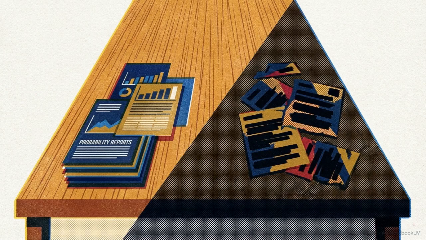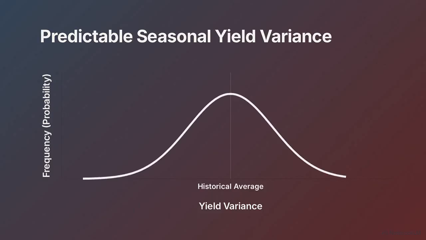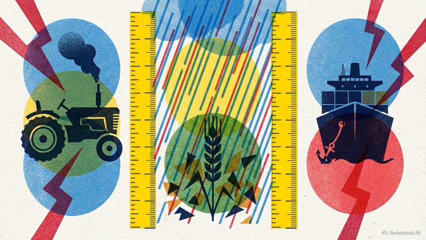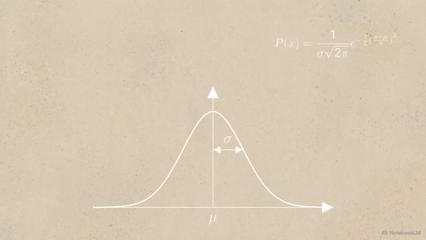Strategic failure often begins with a specific analytical error, treating risk and uncertainty as interchangeable concepts. In strict economic terms, risk describes outcomes with known, historically backed probabilities. This bell curve shows a predictable range of seasonal yield fluctuations. Routine equipment failures, seasonal weather patterns, and standard shipping delays fall into this category. The variance is measurable and bounded. Because these risks are quantifiable, organizations can use mathematical models to optimize their exposure and financial tools to insure against losses.